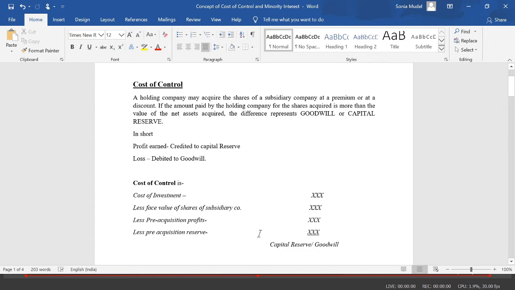It means if I paid rupees 2 lakh and the worth of the subsidiary company is only 1,80,000, then the difference of 20,000 is my goodwill. It is my loss.